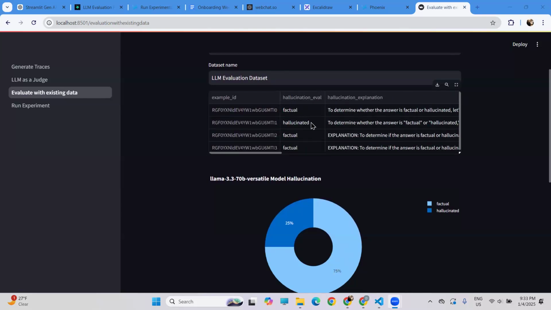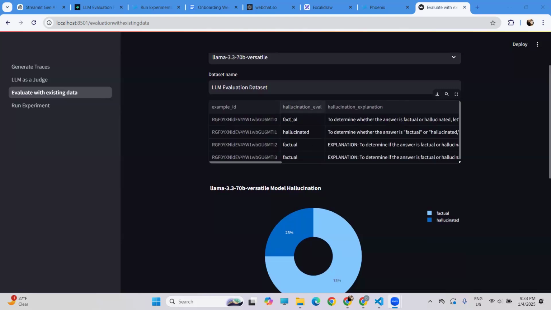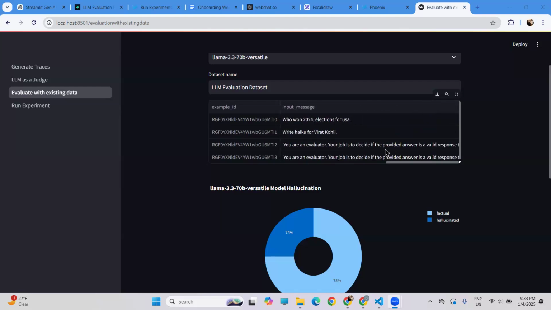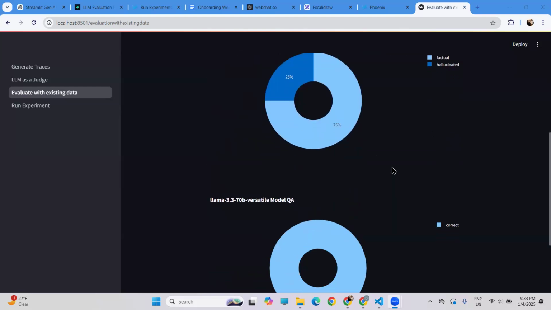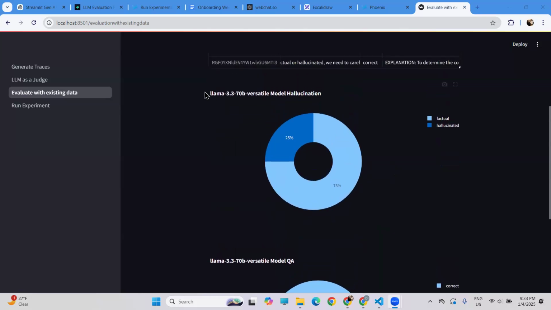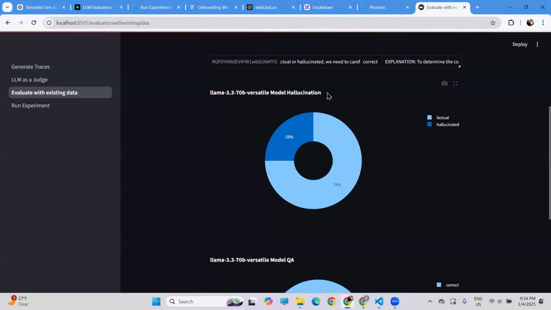responses from my data set as hallucinated and other three as factual, and there are QA outputs as well that all of them are correctly answering the user prompt, and explanation and everything is also in there. So here the user can easily visualize how their model is working, to analyze if it's working as per the requirement or not.